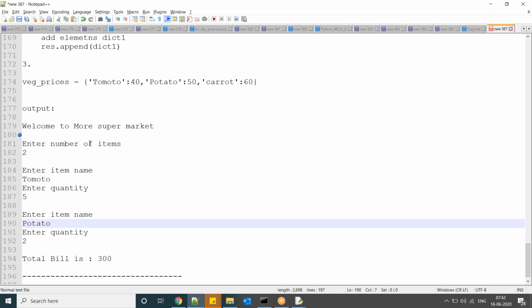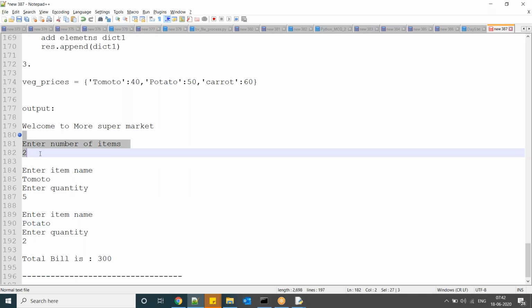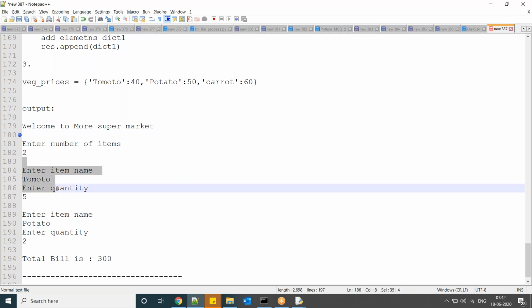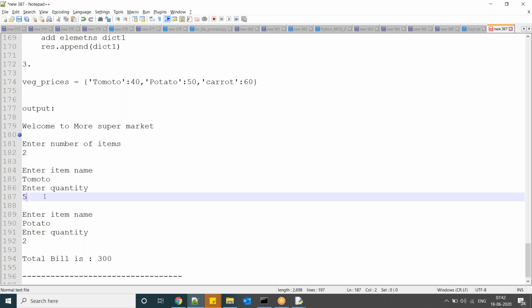Okay, so what you have to understand is, here I have item and quantity, but I don't have a price. The price I have to take from here. So how to get a value using a key? What is this key? This is nothing but the value which you entered.